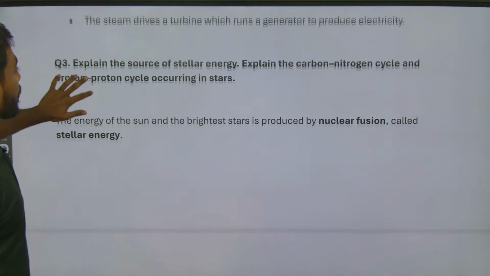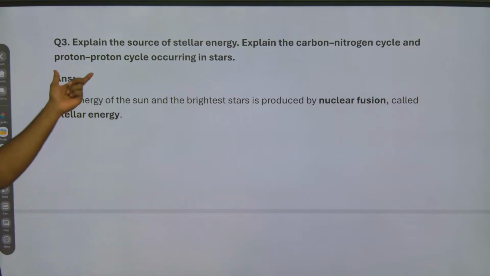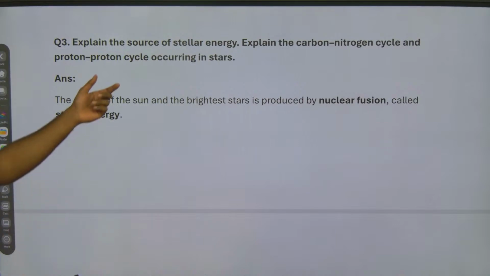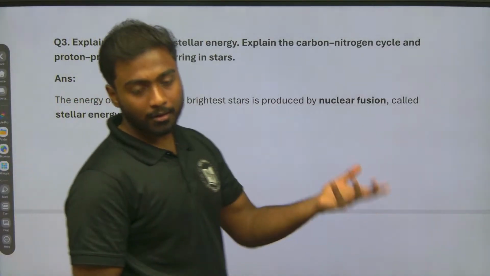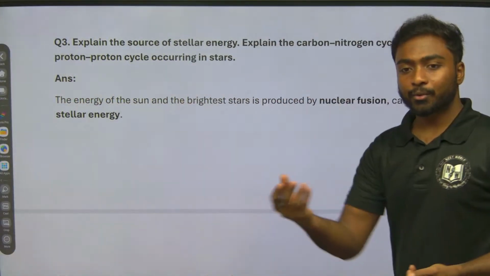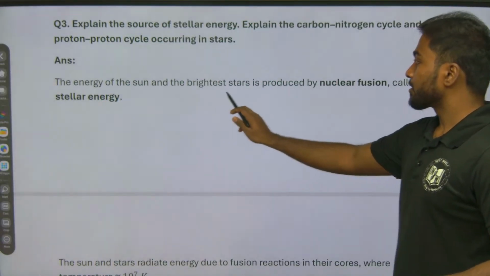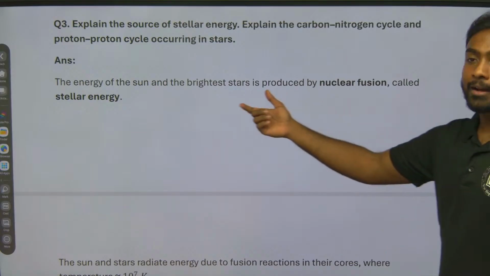Explain the source of stellar energy, and explain the carbon-nitrogen cycle and proton-proton cycle occurring in the star. Obviously, when we are talking about stellar energy, it's about stars. The sun is also a star. The energy of the sun and the brightest stars is produced by nuclear fusion, which is called stellar energy.